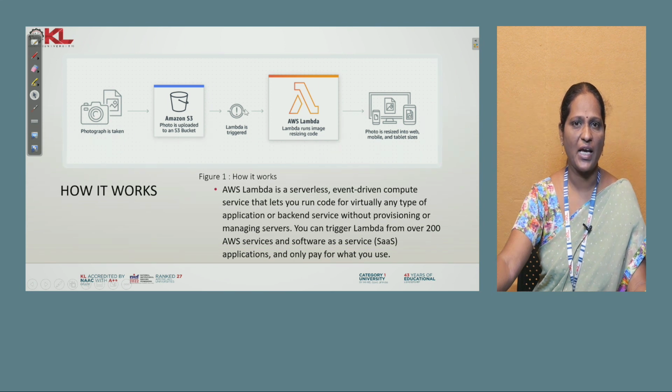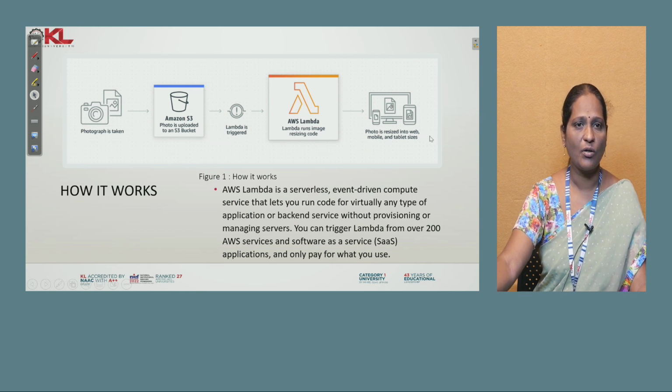Once an event happens, Lambda runs an image code. Suppose my photograph is taken in large size and I need to decrease the size. Once an image is uploaded into the S3 bucket, that event triggers a Lambda function. Here the Lambda compute function runs and decreases the photo size. See that here the photo size will be decreased. So this is a best